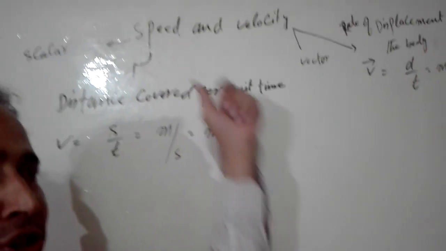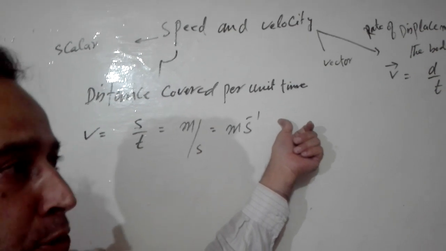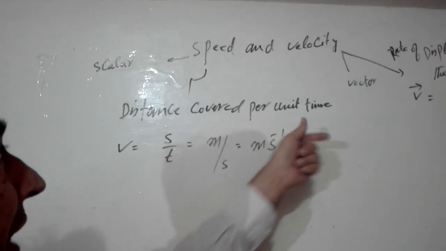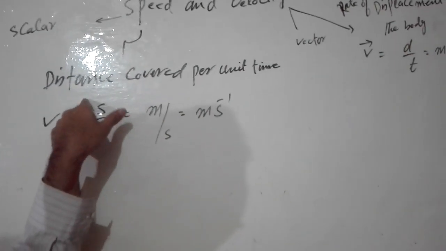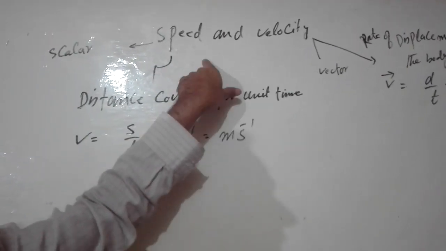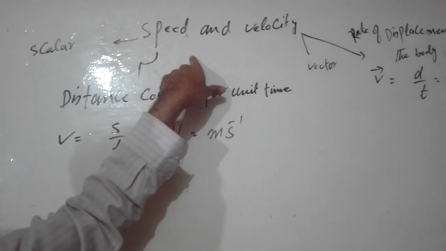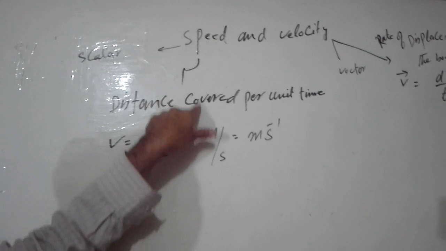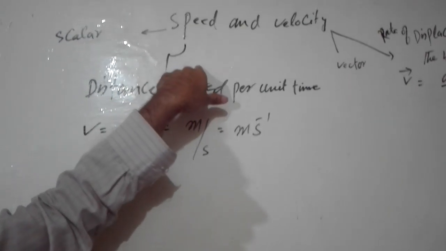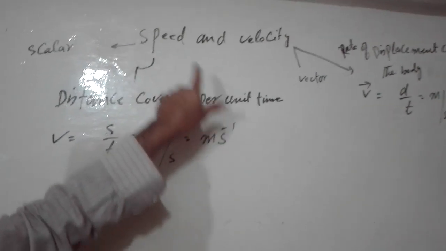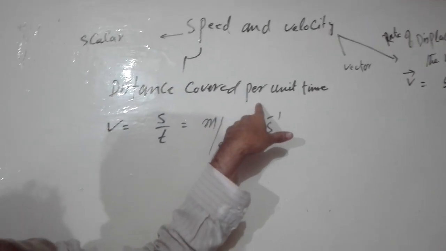Like we say that this train is moving with 80 km per hour. So 80 is the magnitude and kilometer, what is kilometer? That is the distance. So 80 km per hour means per unit time. So that is the speed. We are not mentioning the direction in that case. So speed is a scalar quantity which needs no direction. Speed does not need direction. The speedometer of our car just tells the speed, not the direction.